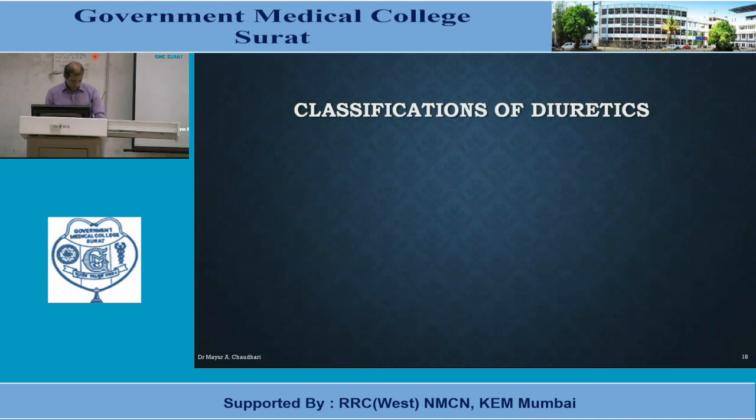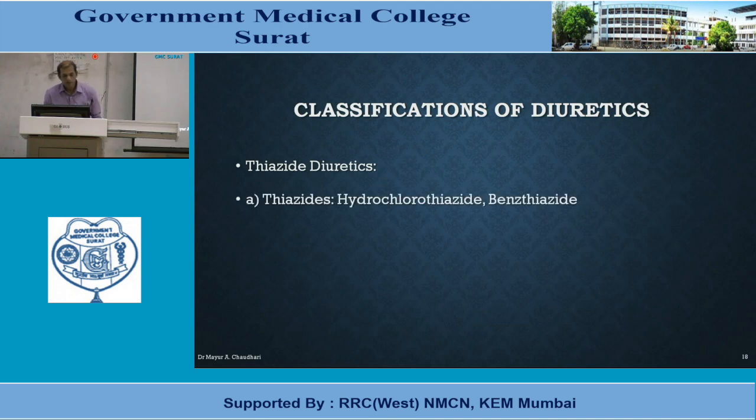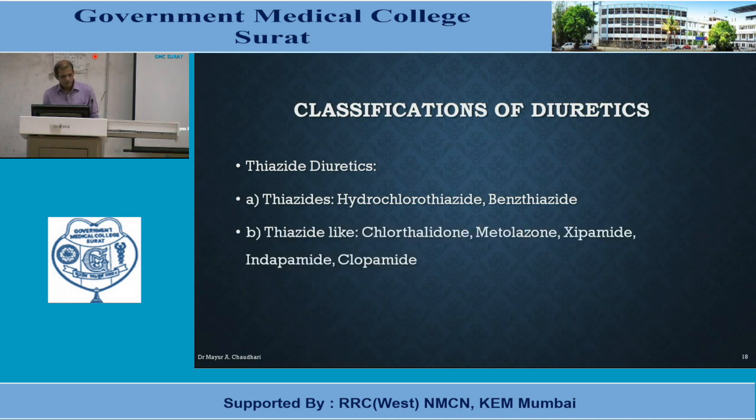If we see the classification of diuretics, there are various types of diuretics. First of all, thiazide diuretics. In thiazide diuretics, there are two subclasses. One is thiazides themselves. There are two drugs, hydrochlorothiazide and benzthiazide. And the second one is thiazide-like diuretics. The structure is different, but the mechanism of action is the same as hydrochlorothiazide. That is chlorthalidone, metolazone, xipamide, indapamide and clopamide.